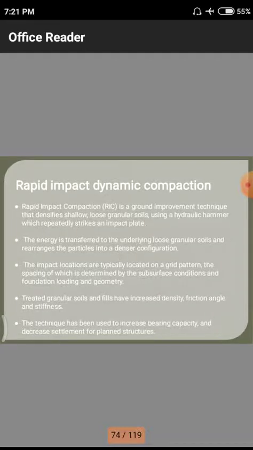Next, the technique has been used to increase the bearing capacity and decrease the settlement for particular planned structures. Here we have a definite term, planned structures. That means we have different structures according to their nature and importance, and some important structures as we previously discussed.